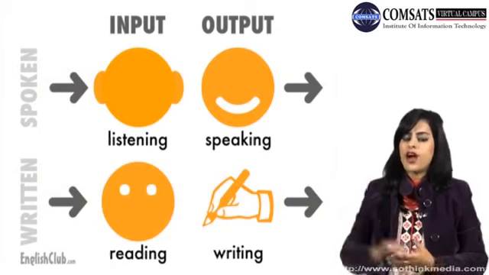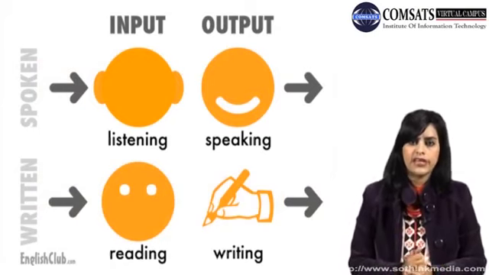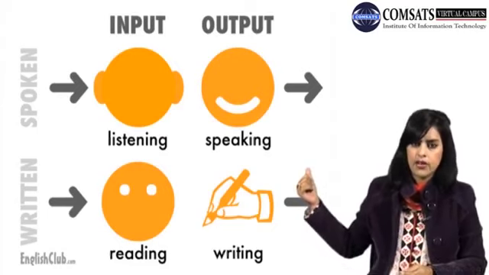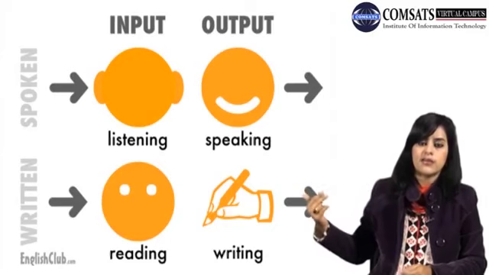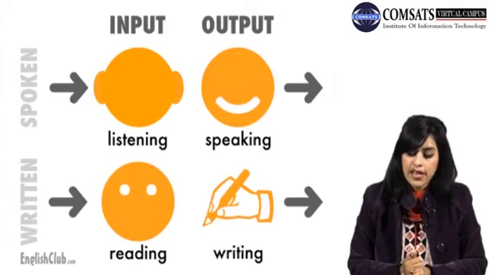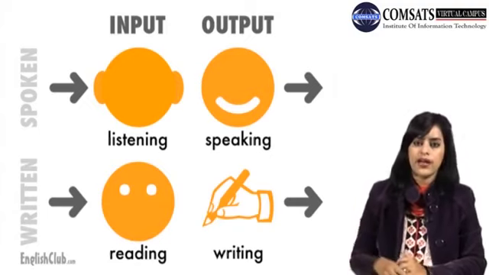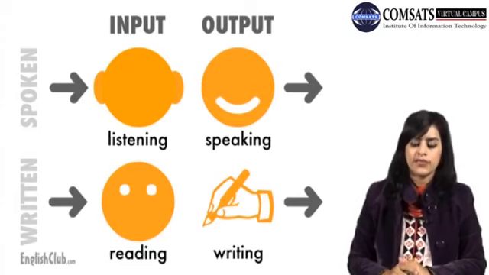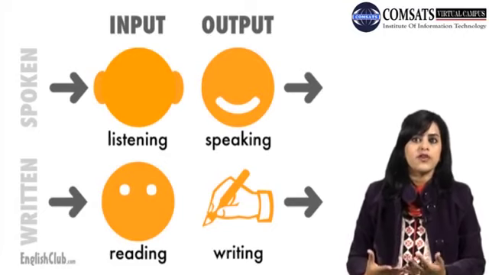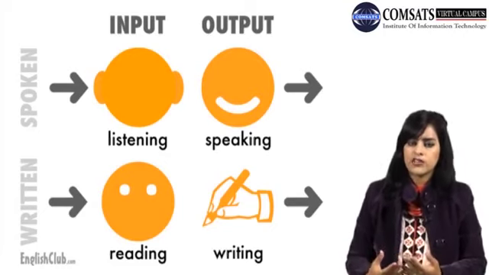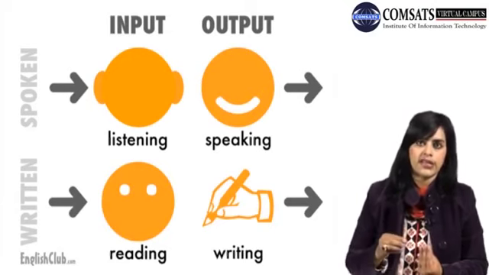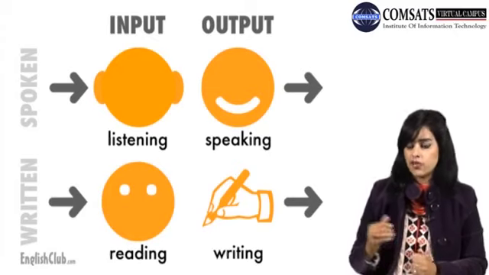Alright, as you can see in the graph, the graph is taken from the English Club. There is a listener and then there is a reader. Both of them are the receivers, receiving the information, so their information becomes the input information. On the other hand, speaking and writing have to do with output skills, the productive skills. You are producing the information and the information is going somewhere, so you automatically become the sender of the information, and once you are listening and reading, you become the receiver of the information.